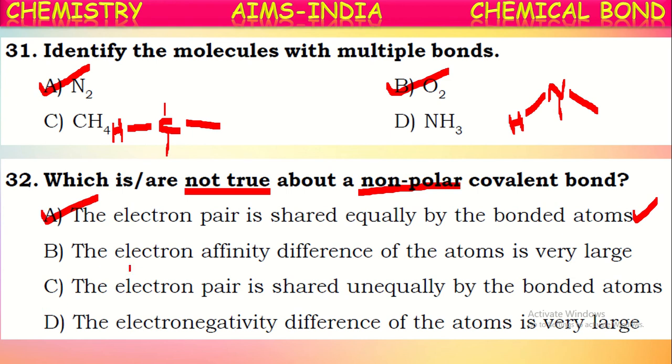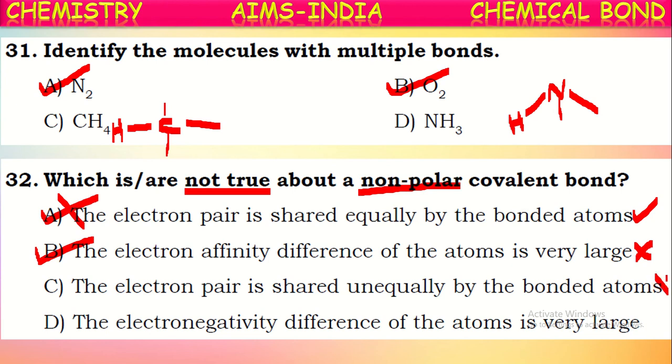Now, if you see the next one, the electron affinity difference between the atoms is very large. Yes, then only it is said to be a polar molecule. But here they are asking about non-polar. So this statement is not correct about non-polar covalent. So it is a correct answer here. The electron pair is shared unequally by the bonded atoms.